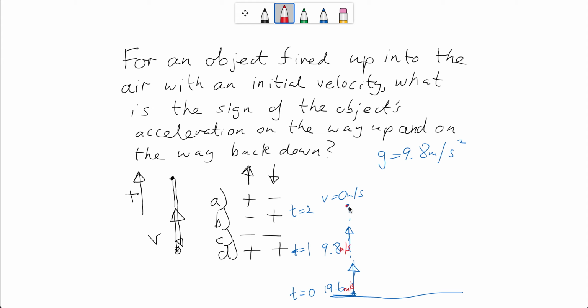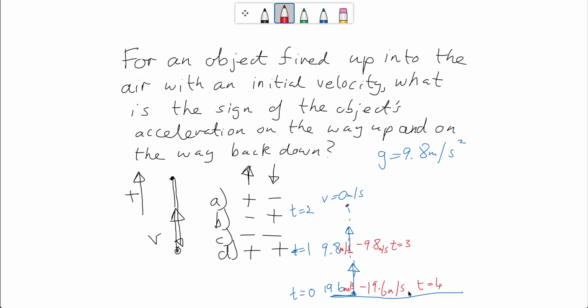And then what happens? It starts to come down, doesn't it? So it comes down now, and at t equal to 3 seconds, its velocity will be minus 9.8 meters per second. At t equals 4 seconds, it's now getting faster, increasing its magnitude, and it will be at minus 19.6 meters per second.